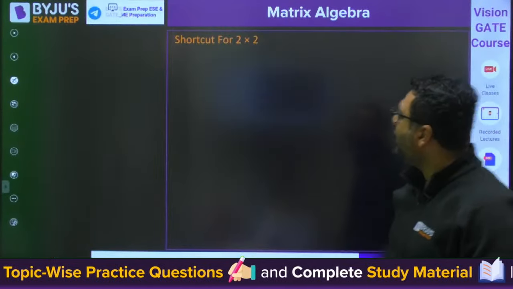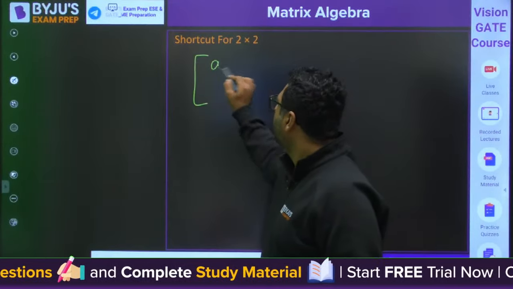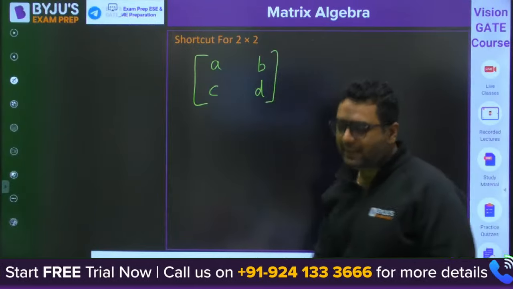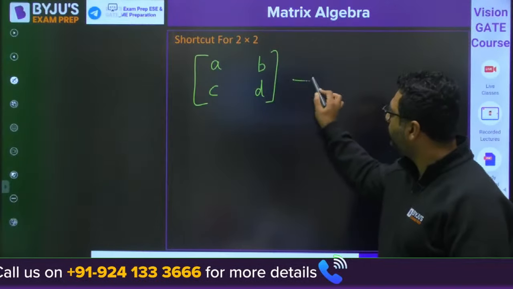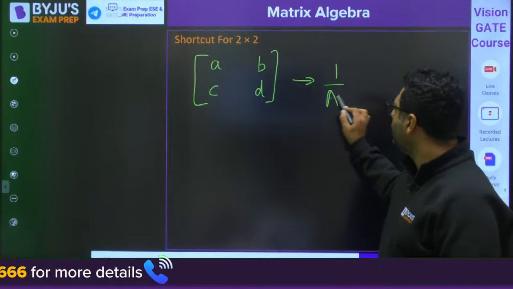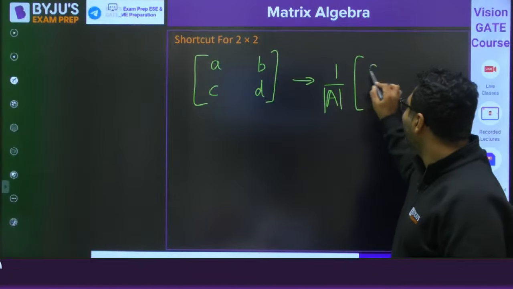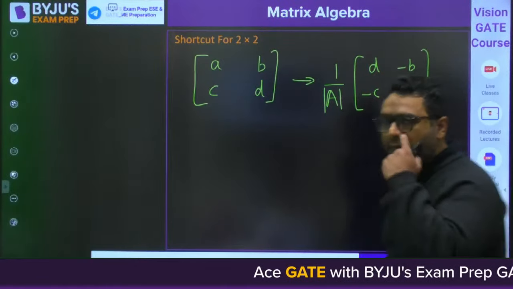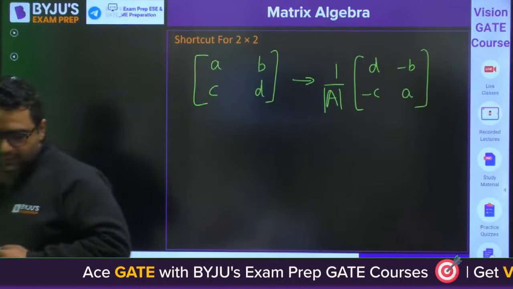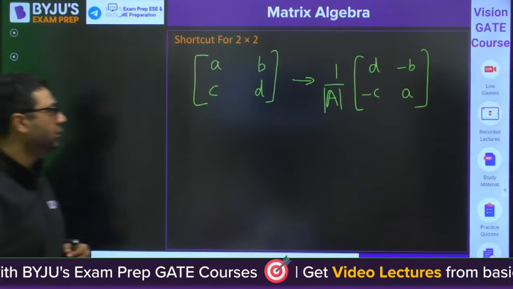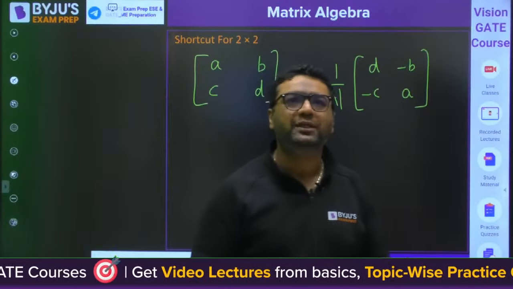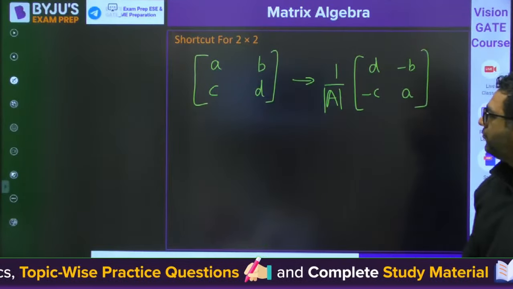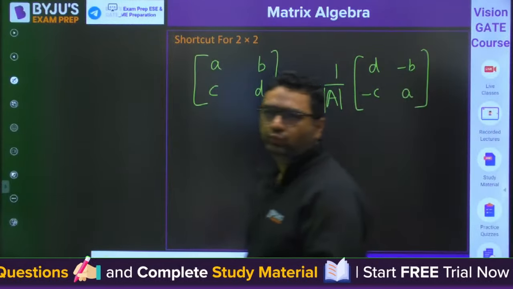So guys, if we are having a matrix A, B, C, D, then the inverse of this matrix is going to be 1 by determinant of A into D, minus B, minus C, A. Clear? Clear for everyone? This is going to be the shortcut. Everybody understood? The shortcut for 2 by 2.